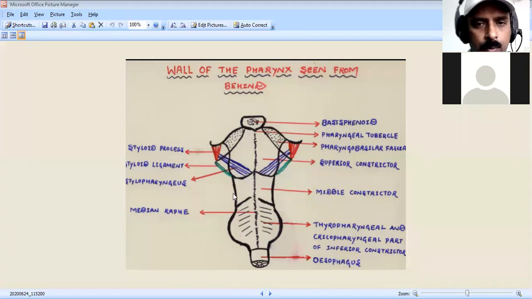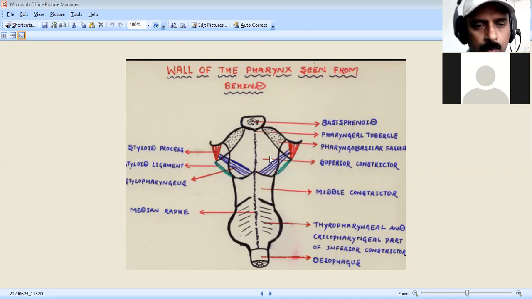Here are the important points you should remember about the muscles of the pharynx. First, the muscular wall of the pharynx is formed mainly by three pairs of constrictors. You have right and left, right and left, right and left, so you have the three constrictor muscles. This is the superior constrictor muscle, this is the middle constrictor muscle, and this is the inferior constrictor muscle.